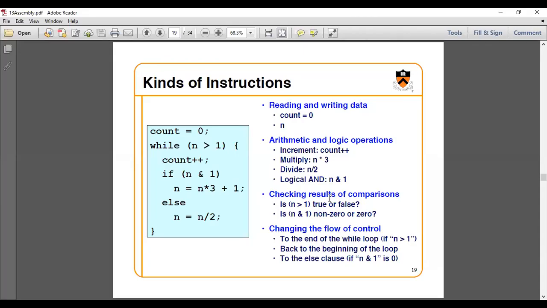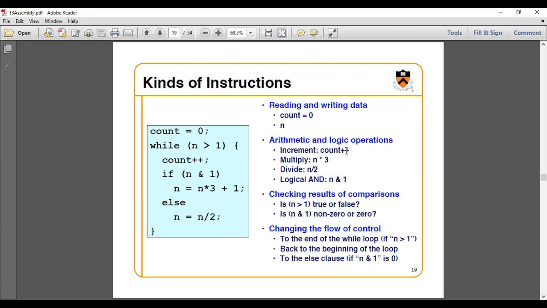So this is an example in which several variables are there: the count and n, and then we are using a loop and an if condition also. So how is it going to execute? First we will see what the process is containing, and what the data elements are. The data elements are count and n. Count is initialized to 0, but n is not initialized, it is left as it is. This is a part of the code.